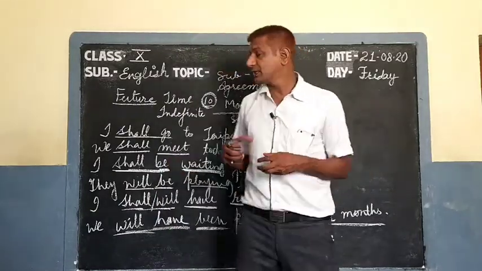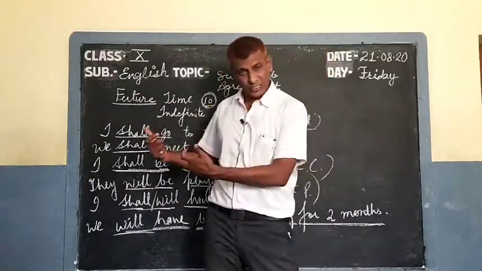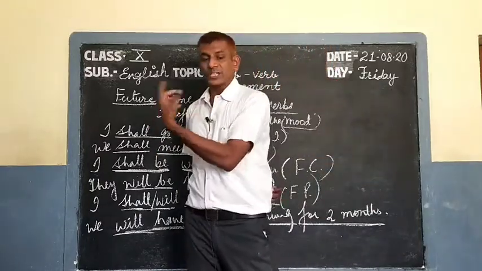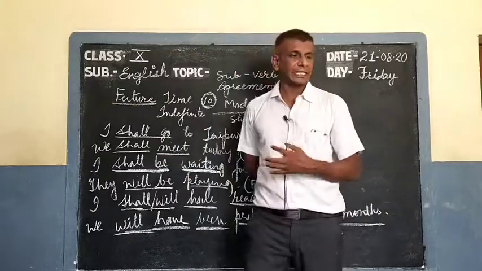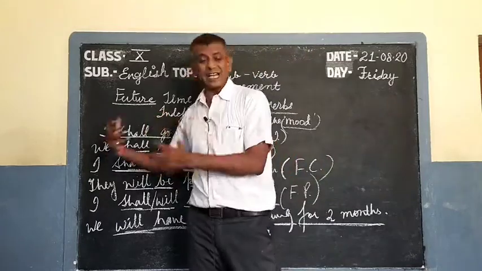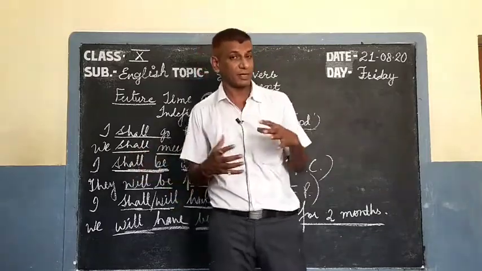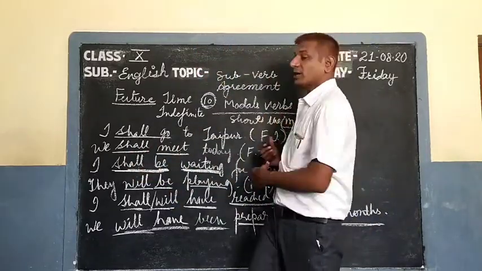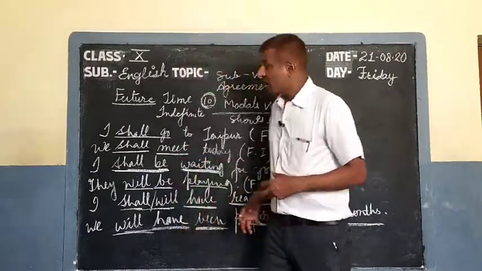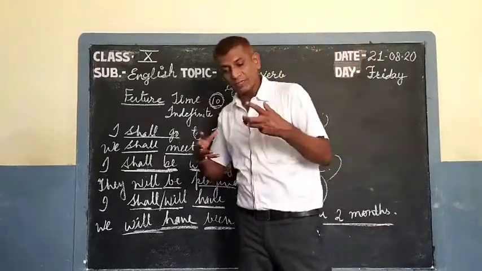I have explained the three situations in the three times, but with the help of two tenses we make use of three forms of these times. So once again I tell you that we can use the present tense for the present time, past time, future time. We can use the past tense for the present time, past time, future time, and the modal verbs can be used for the present time, past time, and future time also.